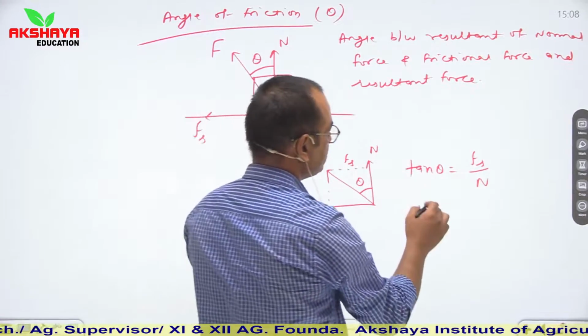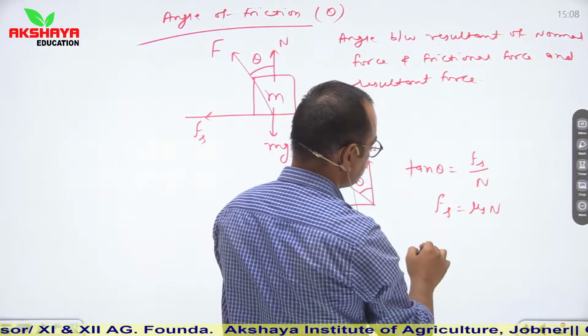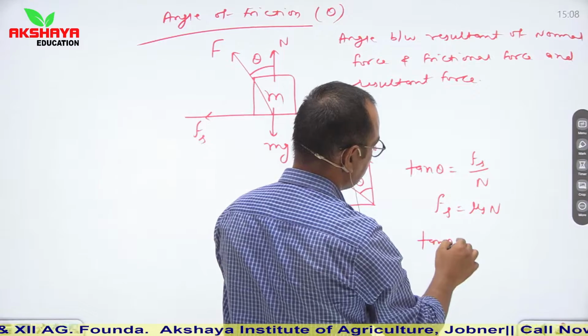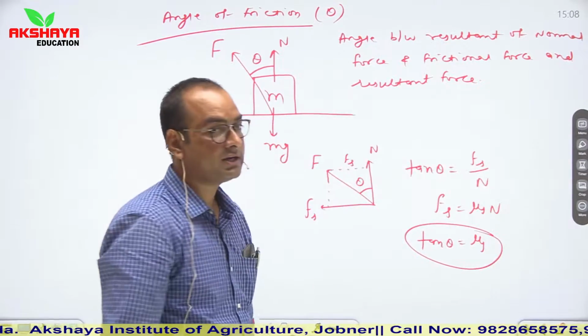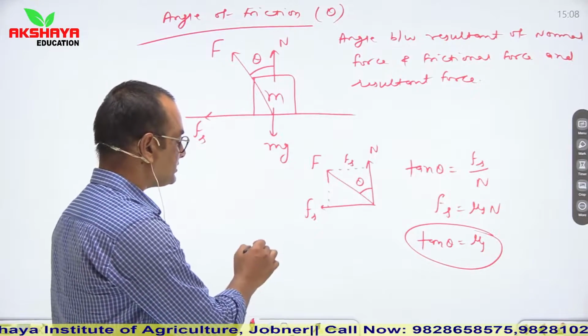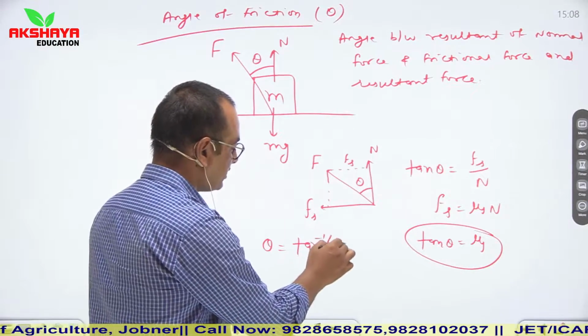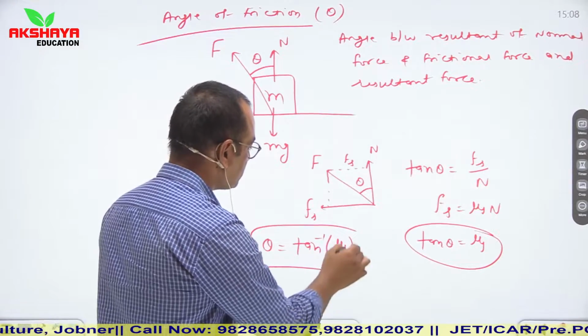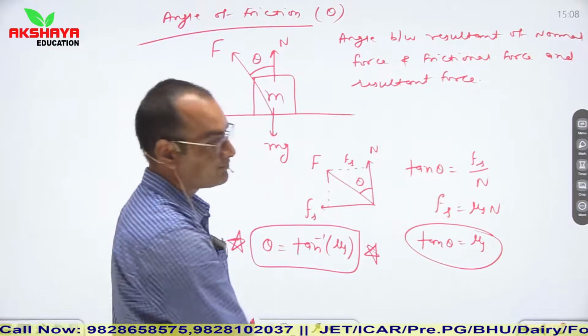We know the value of Fs is equal to mu s n. So tan theta is equal to mu s. This is another relation, that tan theta is equal to mu s, or you can say that theta is equal to tan inverse mu s. So we can acquire this relation also. Questions are asked directly based on this relation also.